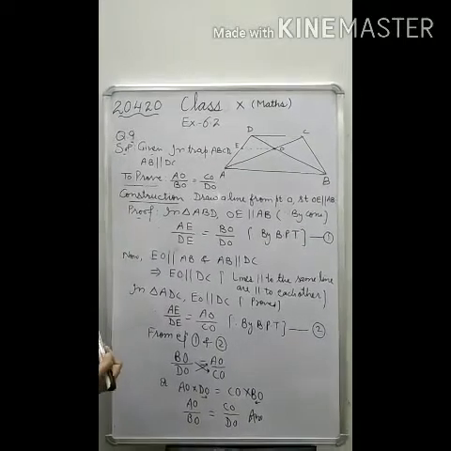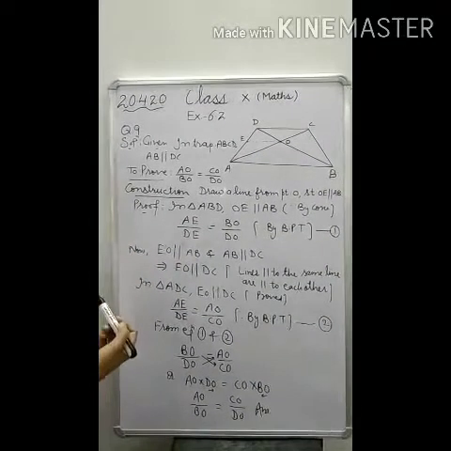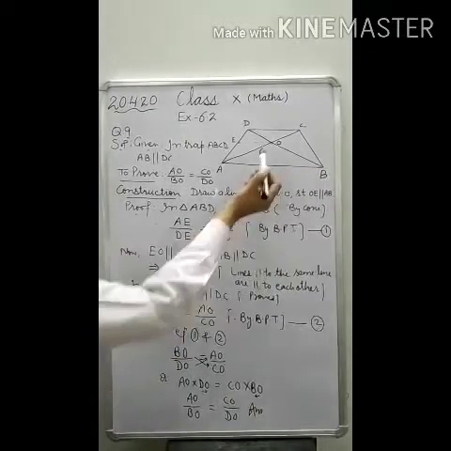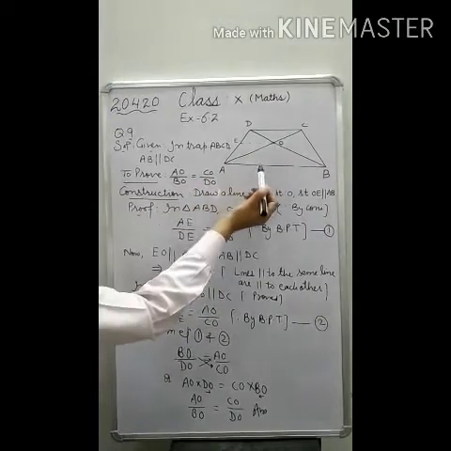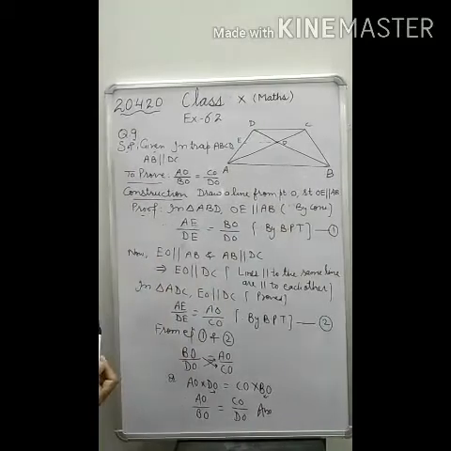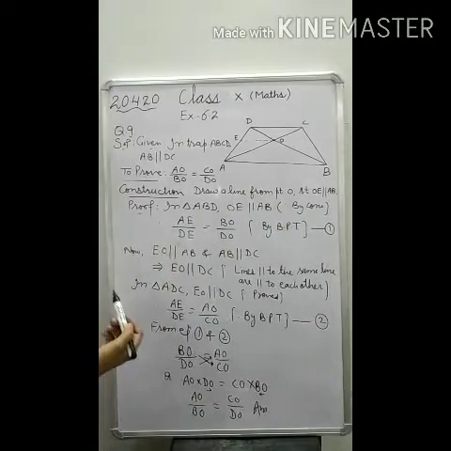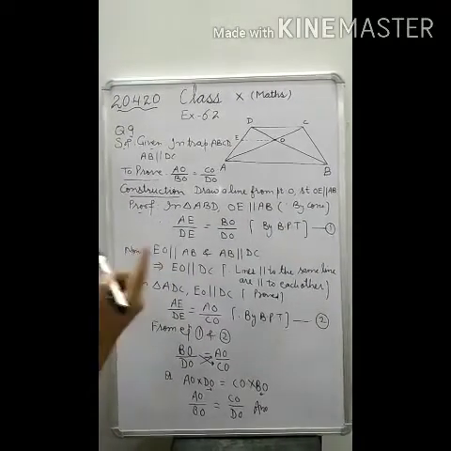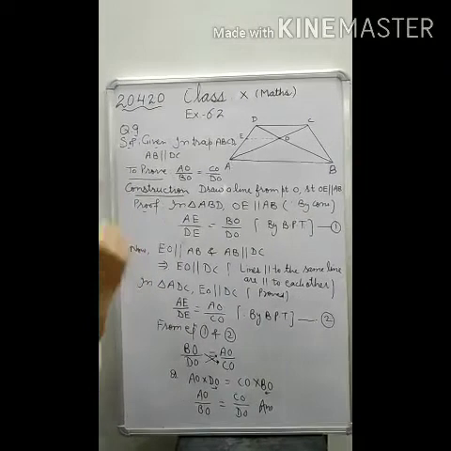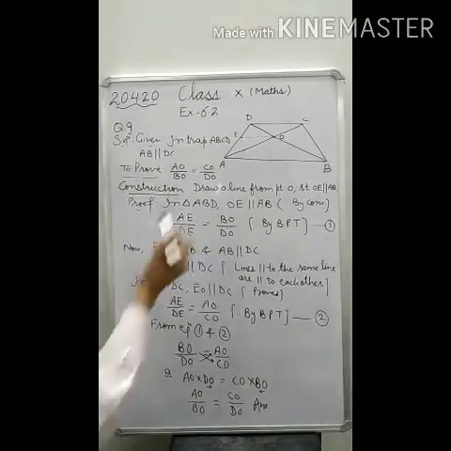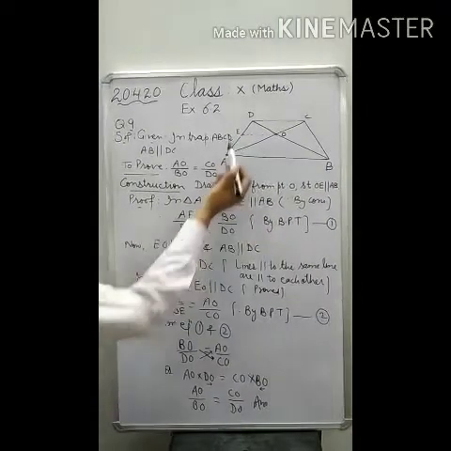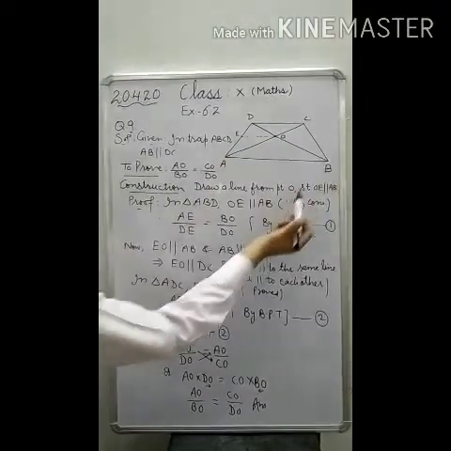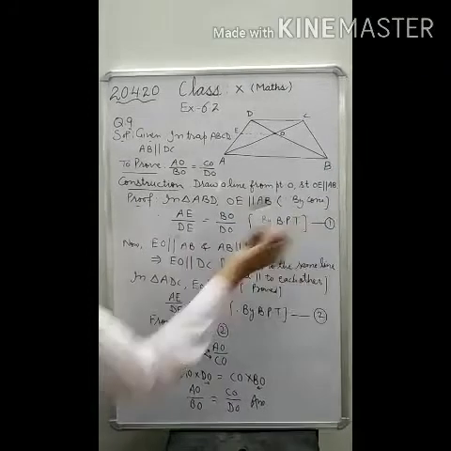And to prove this, we have made the construction here. What construction did we do? We have drawn a line EO, or OE, which is parallel to AB. This line we have drawn from point O. Now we have taken the triangle in which EO and AB both lines exist. So we have taken the triangle ABD first. In this triangle, EO is parallel to AB. Why is it so? It is by construction.